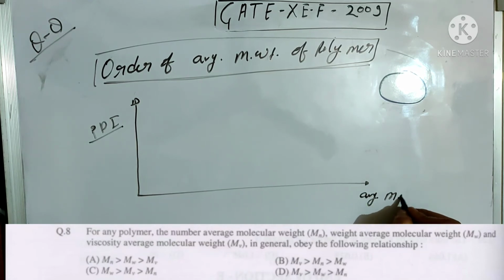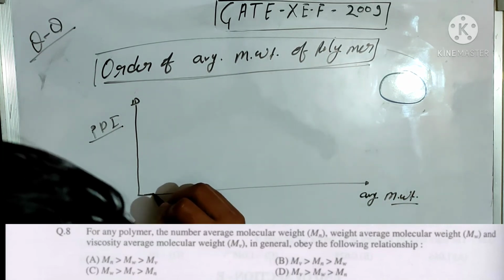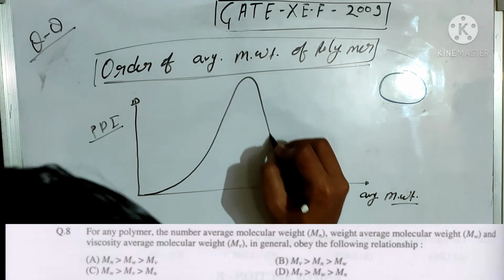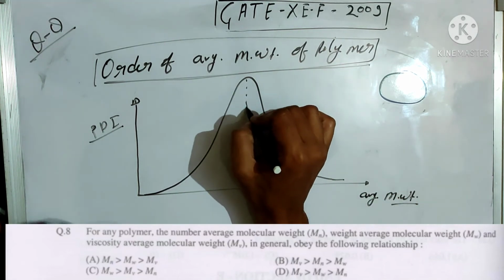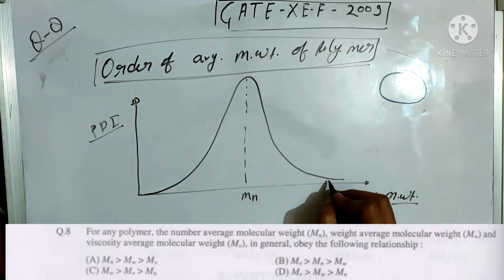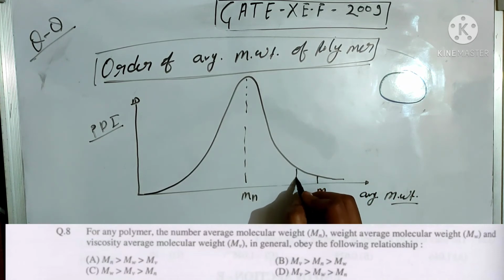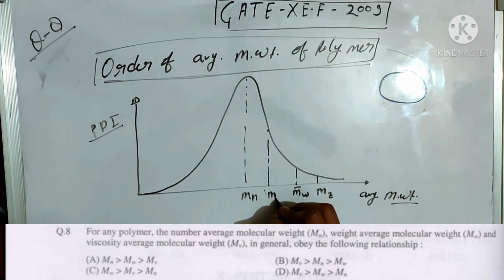So you can see this line shows number average molecular weight, and here is the Z average molecular weight, here is the weight average molecular weight, and here is the viscosity average molecular weight.